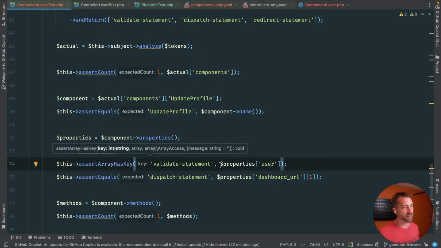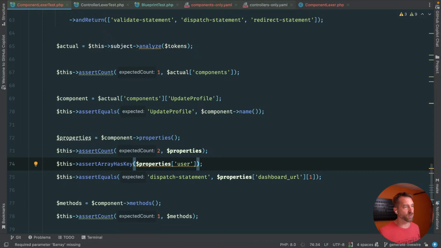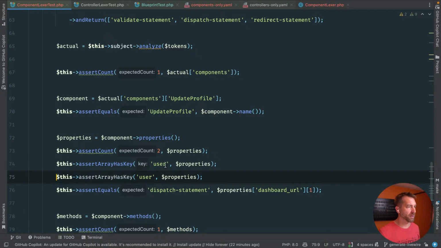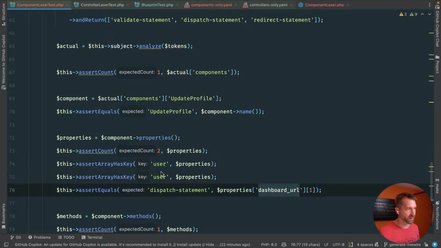I think this is as far as we're going to go now. So we'll say properties has a user key, right? Oops, that's backwards. Okay, no problem. Let's go here. All right, and then let's borrow that, cut this out, put that in there.